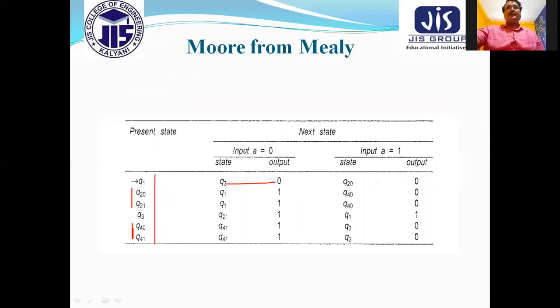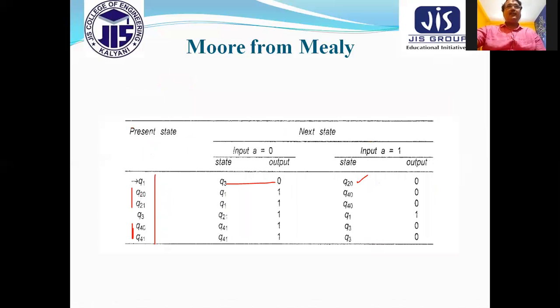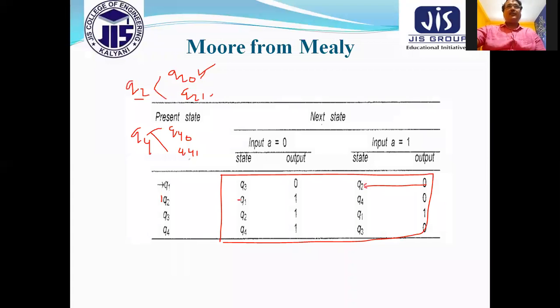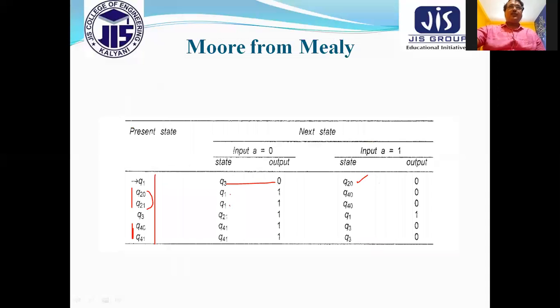You can see Q2 0 here, Q2 divided in two parts. So it is already written here. You can see these two parts. After that, what is the value of this one for the 0? Q1, we have not divided. So it will be written two times Q1, and output is 1 because the output of this part